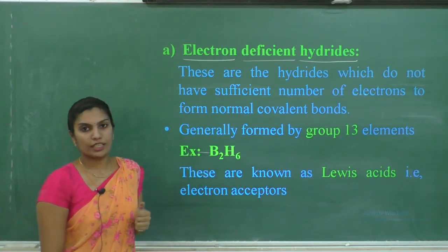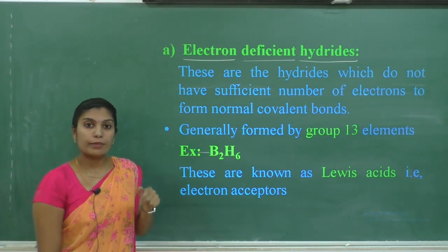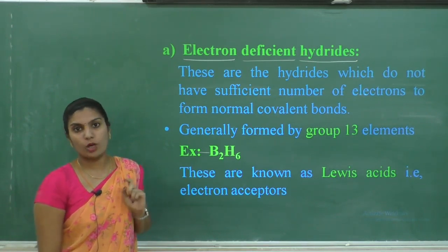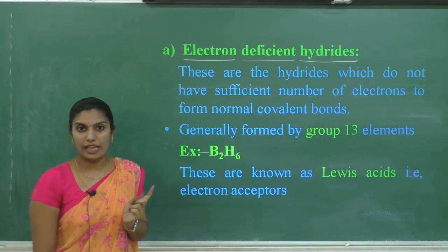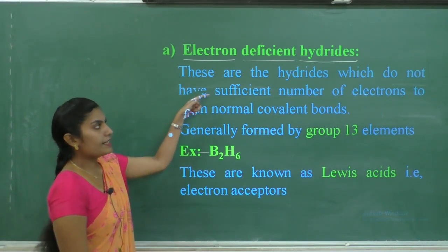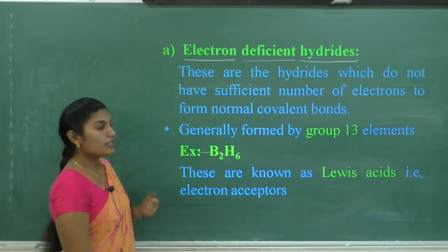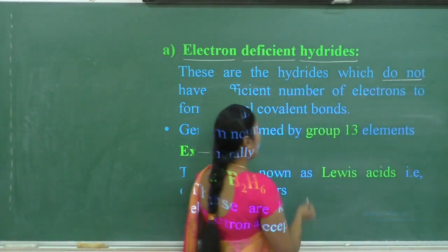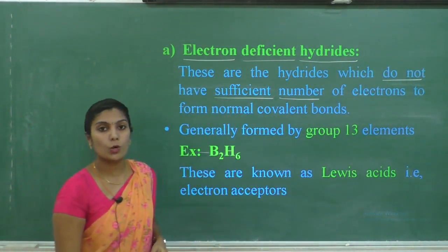In the ionic hydrides, there is an ionic bond, but in the case of covalent hydrides, there is a covalent bond. You know that covalent bonds are formed by the sharing of electrons between the atoms, isn't it? These hydrides do not have sufficient number of electrons to form a normal covalent bond.